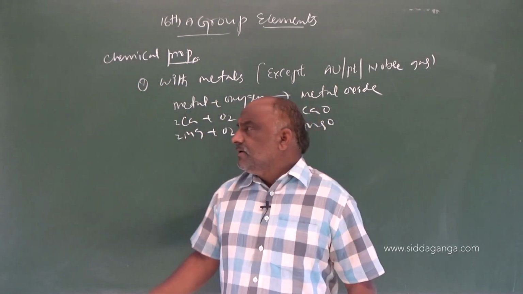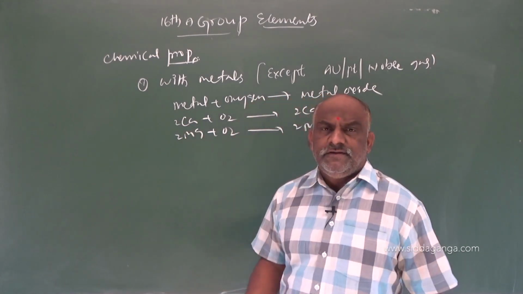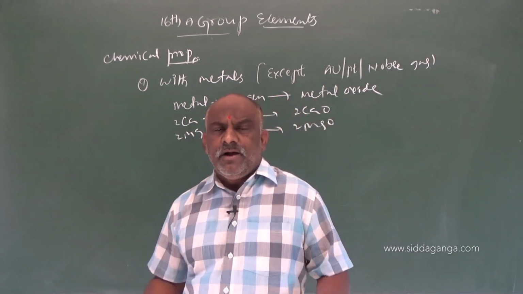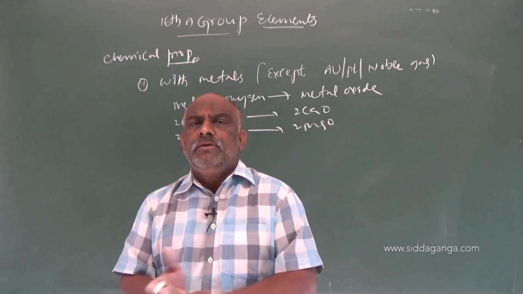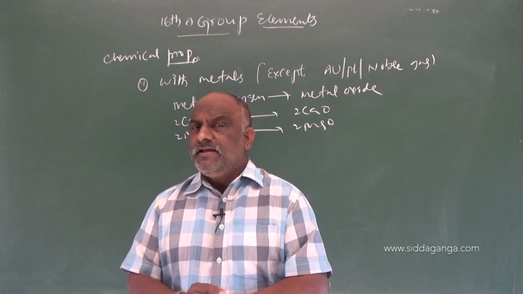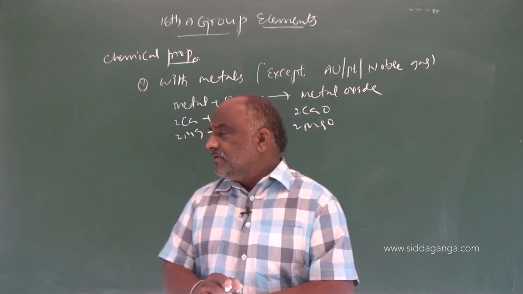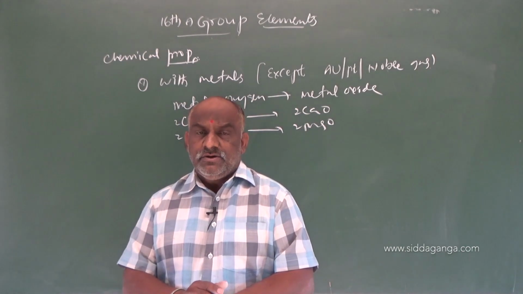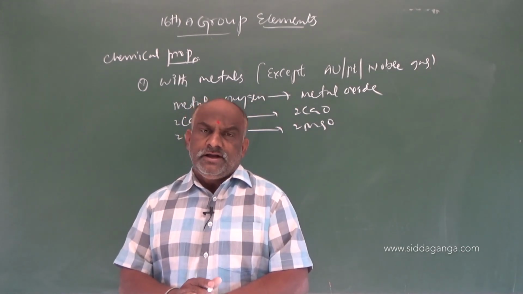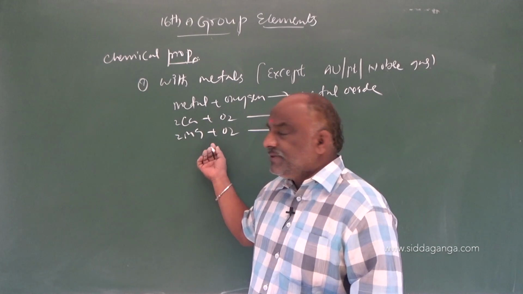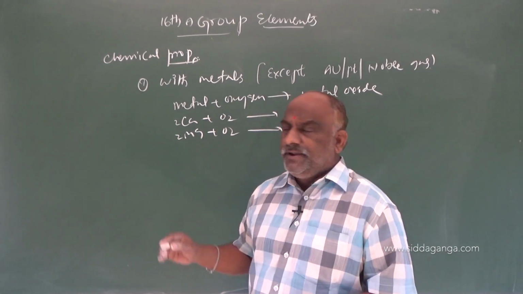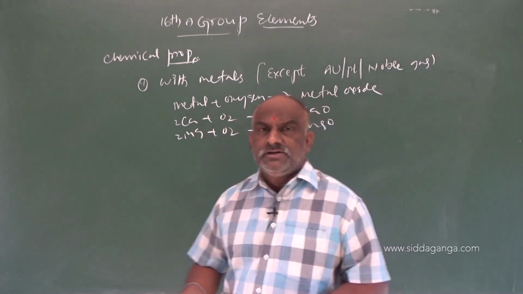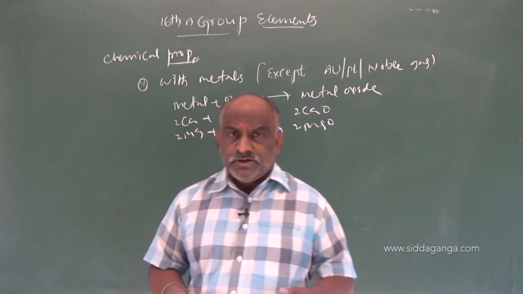Calcium combined with oxygen gives rise to calcium oxide. Magnesium combined with oxygen gives rise to magnesium oxide. Combination with oxygen is nothing but combustion. These are exothermic reactions, because as I already said, between the 2 oxygen atoms a double bond is there. To break the bond we require some energy, so the reactions do not take place at ordinary conditions. It requires some initiation, some external support, then it combines with calcium to give calcium oxide, and magnesium gives magnesium oxide.